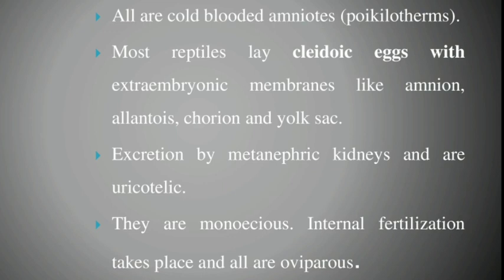This is one of the 1-mark or 2-mark questions. The reptiles always lay cleidoic eggs. What does a cleidoic egg consist of? Amnion, allantois, chorion, and yolk sac. The human mammalian egg is also cleidoic, that is an alecithal egg. This also consists of these extraembryonic membranes.